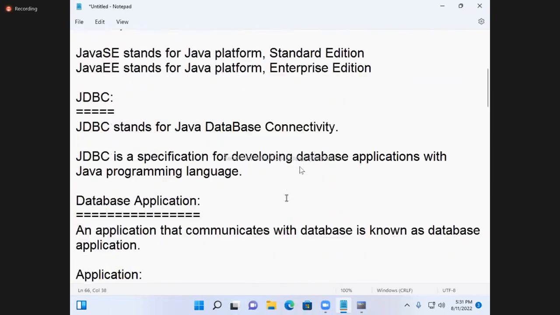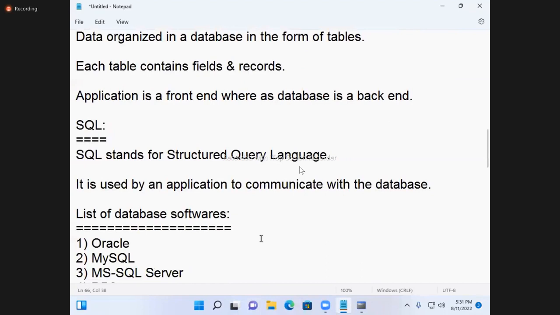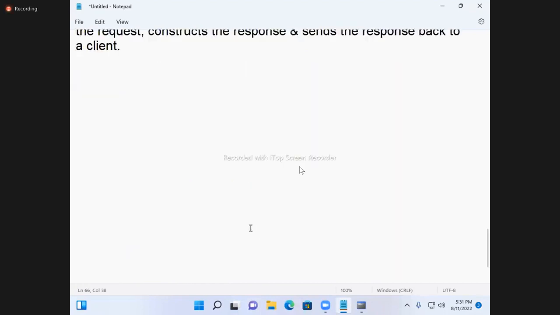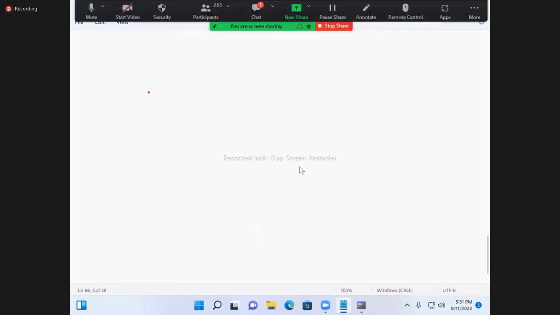Now here, database and application. Don't write this one. It is the application. It is a database.